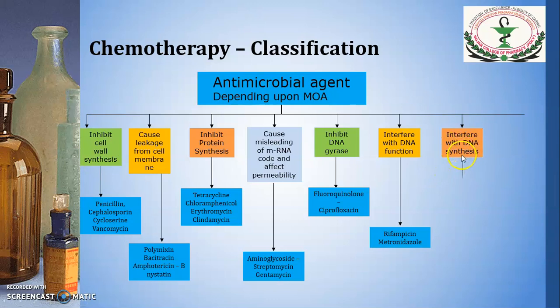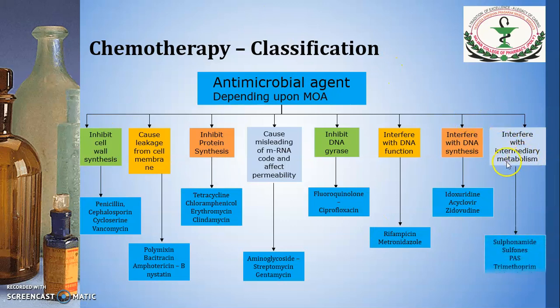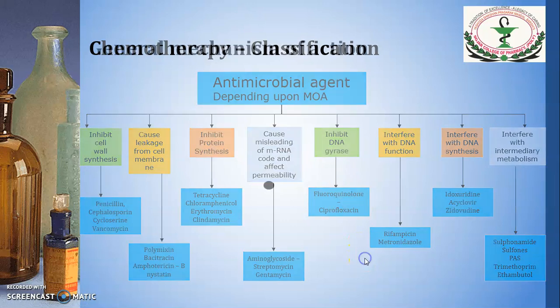Interfere with the DNA synthesis. The examples are hydroxyuridine, acyclovir and zidovudine. And the last one is interfere with the intermediary metabolism. The examples are sulfonamide, sulfones, PAS, that is para-aminosalicylic acid, trimethoprim and ethambutol. So this is the classification of antimicrobial agents depending upon the mechanism of action.